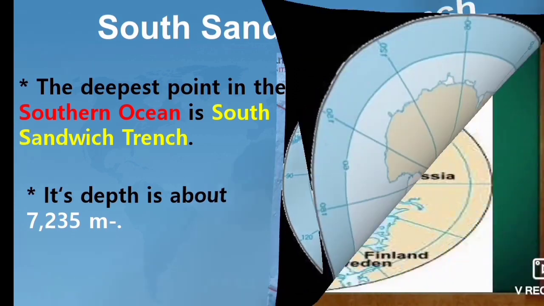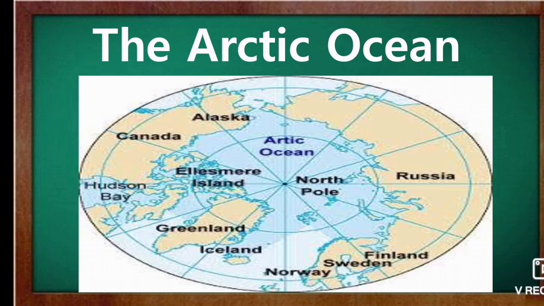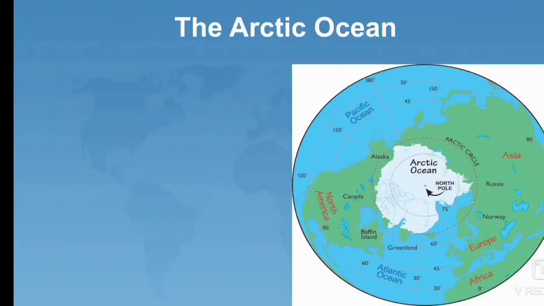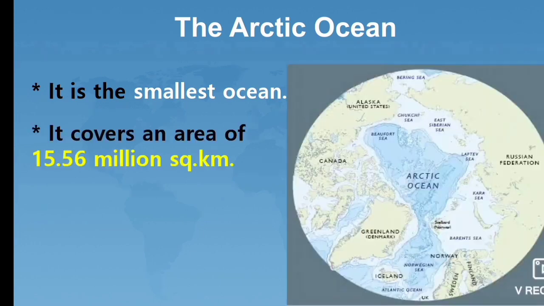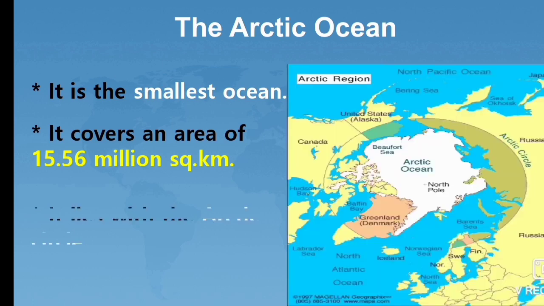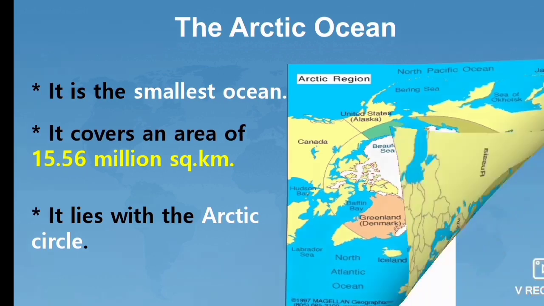Next, we are going to see about the Arctic Ocean. The Arctic Ocean is the smallest ocean. Students, the largest ocean is the Pacific Ocean and the smallest ocean is the Arctic Ocean. It covers an area of 15.56 million square kilometers. It lies within the Arctic Circle. Students, the Arctic Ocean lies within the Arctic Circle.